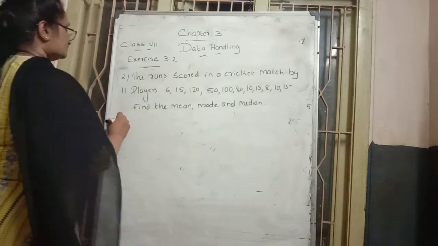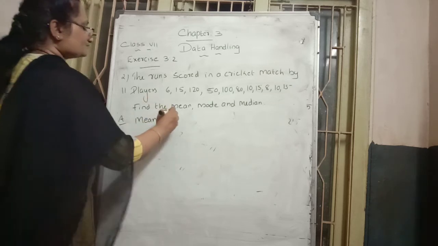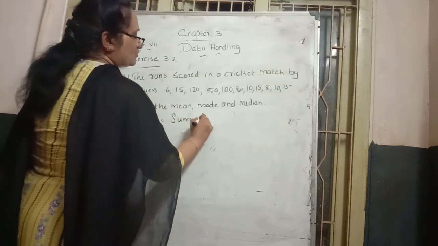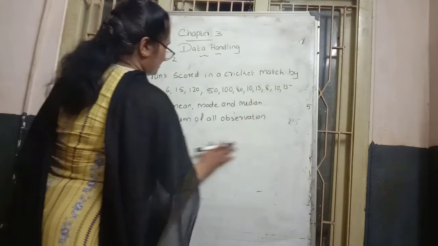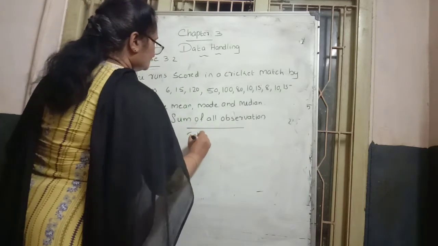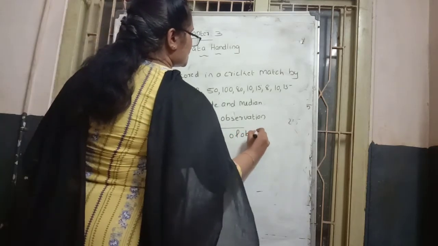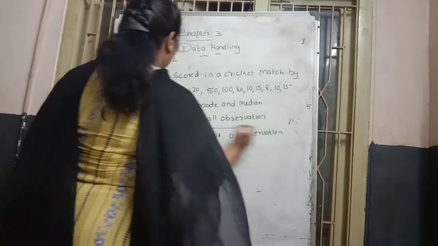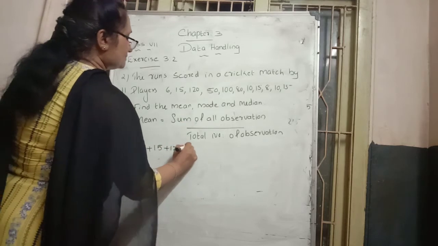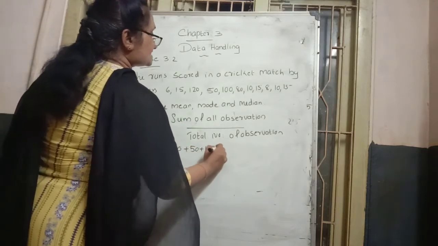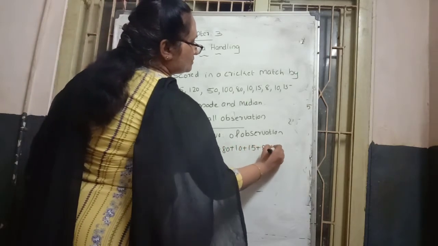Same process here also. First we can find the mean. Mean is equal to the sum of all observations divided by the total number of observations. Here, what are the data? 6 plus 15 plus 120 plus 50 plus 100 plus 80 plus 10 plus 15 plus 8 plus 10 plus 15.